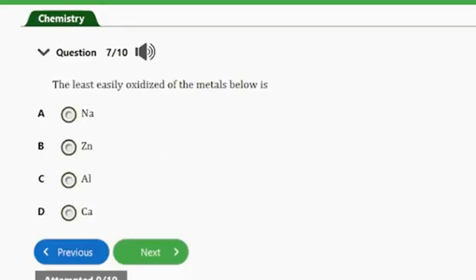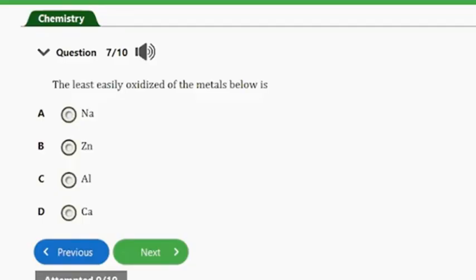Question number 7. It says, the least easily oxidized of the metals below is A, sodium, B, zinc, C, aluminium, and D, calcium. So guys, the answer to this question will be option B, that's zinc. The order of reactivity of metals is actually determined by the electrochemical series and not just the oxidation number.